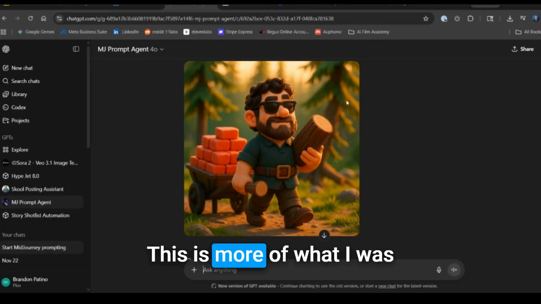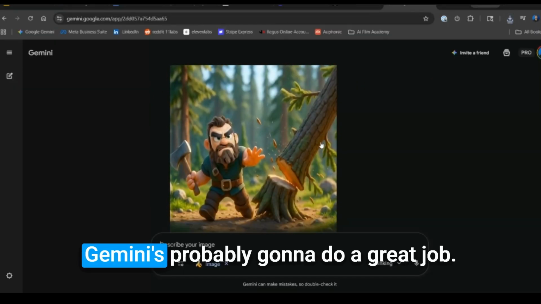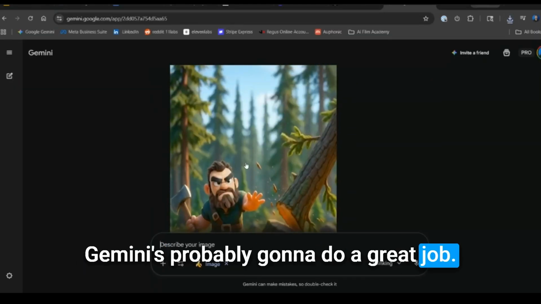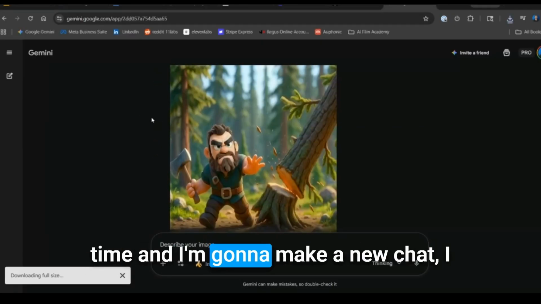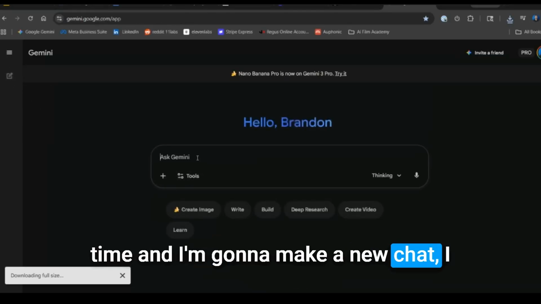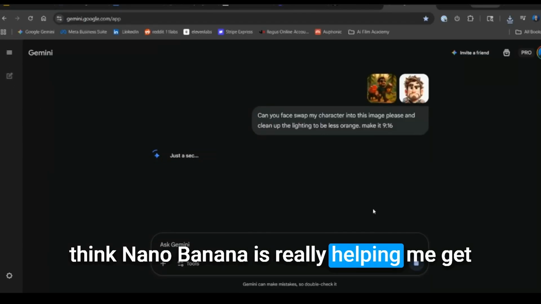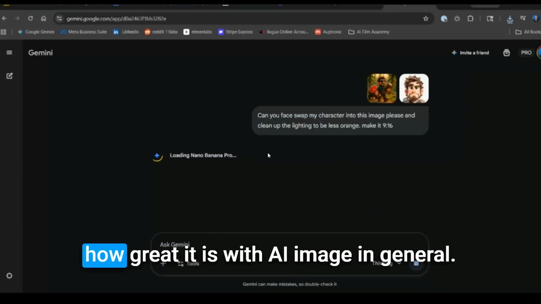Okay, this is more of what I was expecting. So let's try that. Gemini's probably going to do a great job. Let's try doing that face swap one more time. And I'm going to make a new chat. I think NanoBanana is really helping me get to 100% vision, just with how great it is with AI image in general.